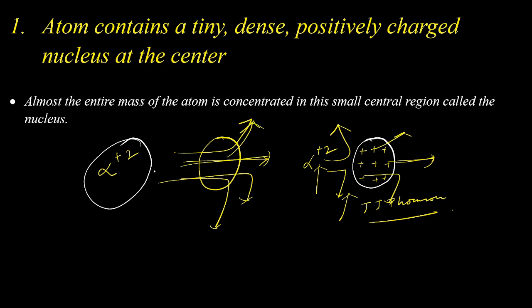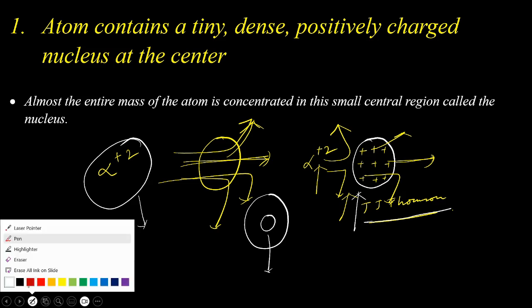Based on these observations, Rutherford concluded that all the positive charge inside the atom must not be distributed throughout the atom as proposed by J.J. Thomson in his atomic model. Instead, the positive charge inside an atom must be centered within a small region inside the atom.